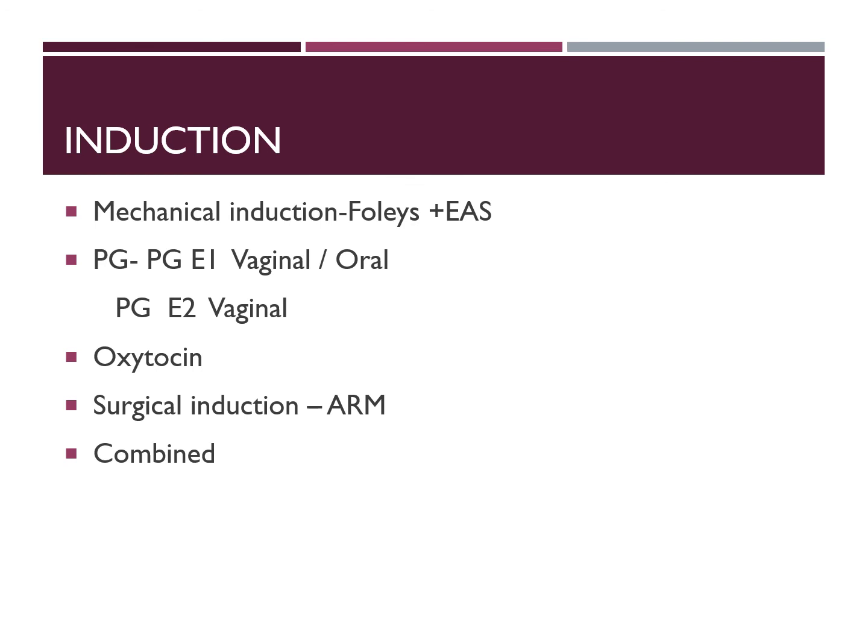The complications that can occur are tachysystole, and if not given in a titrated dose, it can even produce rupture of the uterus. The advantage of oxytocin is that its half-life is about 2 to 3 minutes. So once you stop the drug, the action will stop immediately.